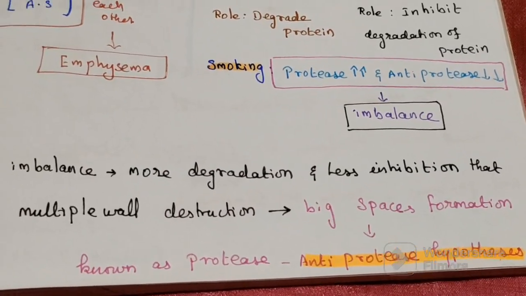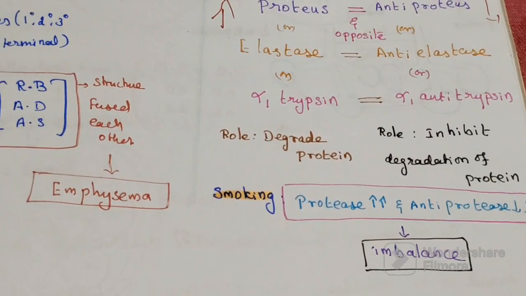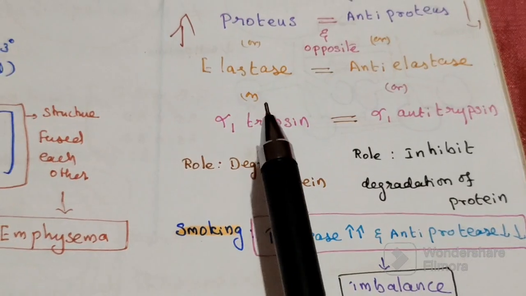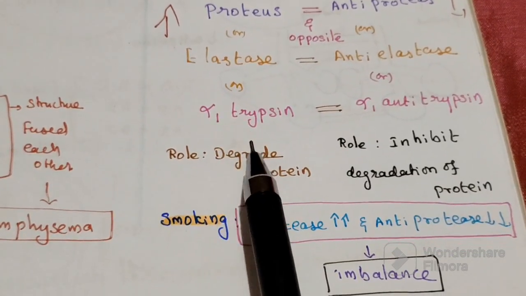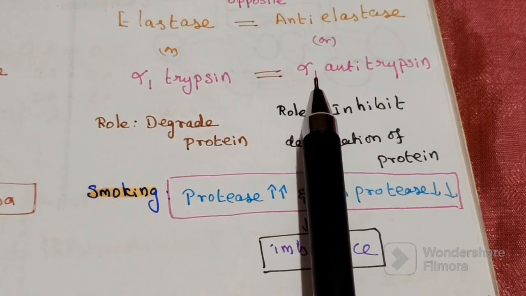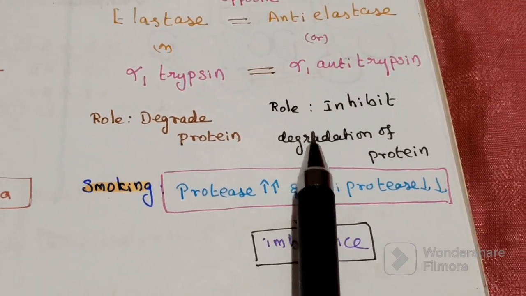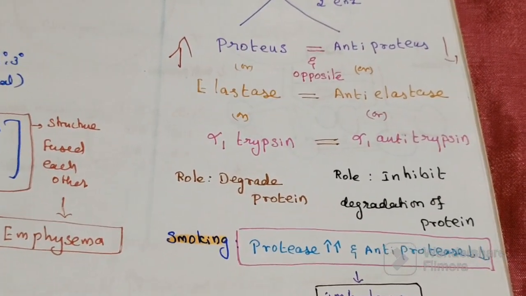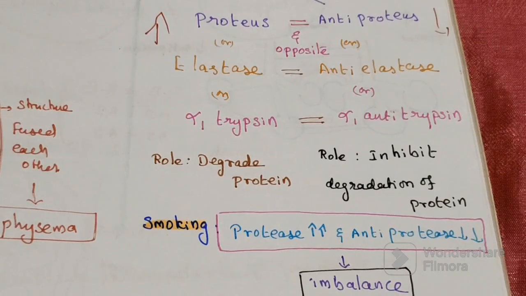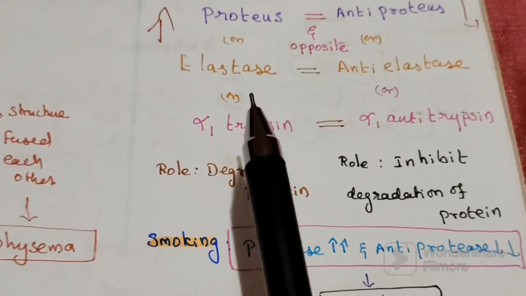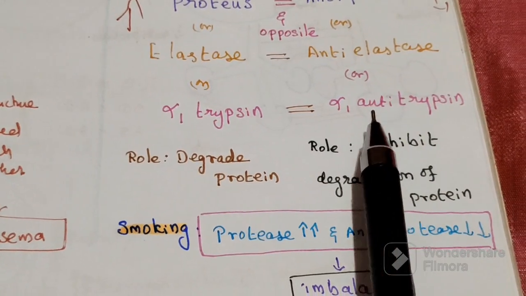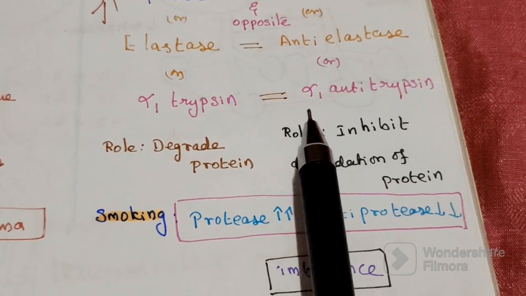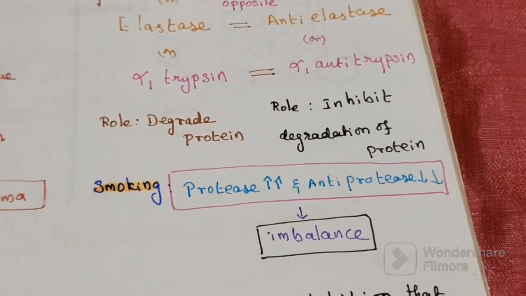Now the other names of protease and antiprotease. Protease has another name, elastase. It is also known as alpha-1 trypsin. Antiprotease has another name, anti-elastase, also known as alpha-1 antitrypsin. Normally protease is equal to antiprotease. So we can say elastase is equal to anti-elastase, or alpha-1 trypsin is equal to alpha-1 antitrypsin.